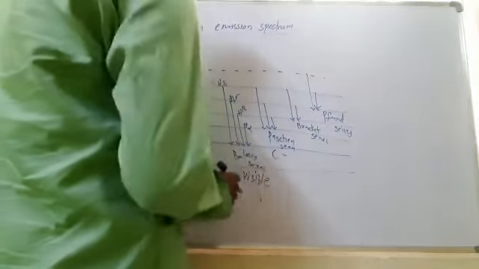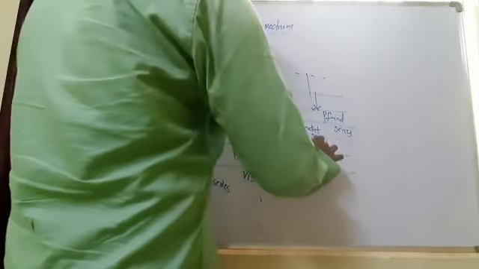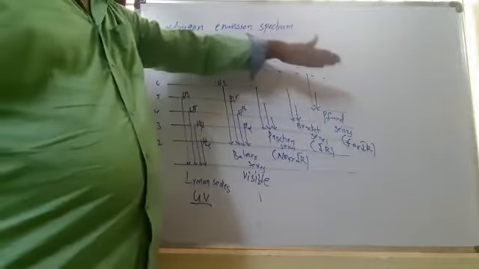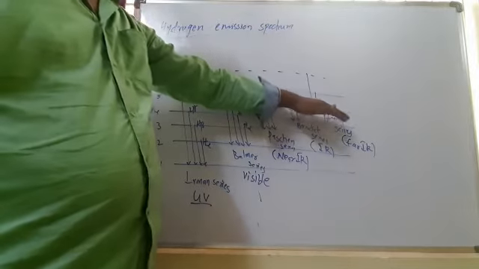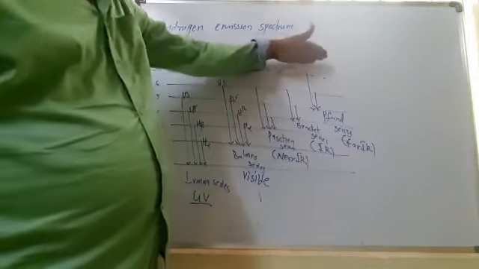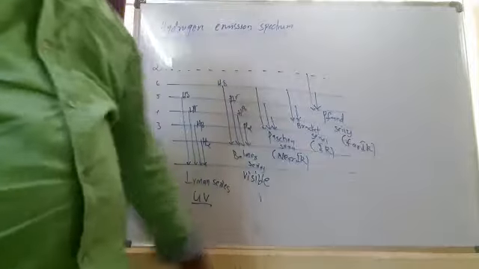The Paschen series is in the near IR, near infrared, and the Brackett series is in the IR region, the infrared region, and the Pfund series is observed in the far IR region. That means if an electron from any excited state comes to the fifth level, that is the Pfund series, the emitted frequency, if you record it, is present in the far IR region.